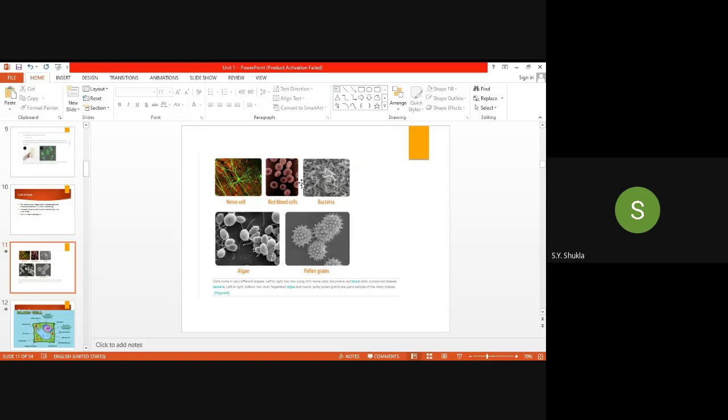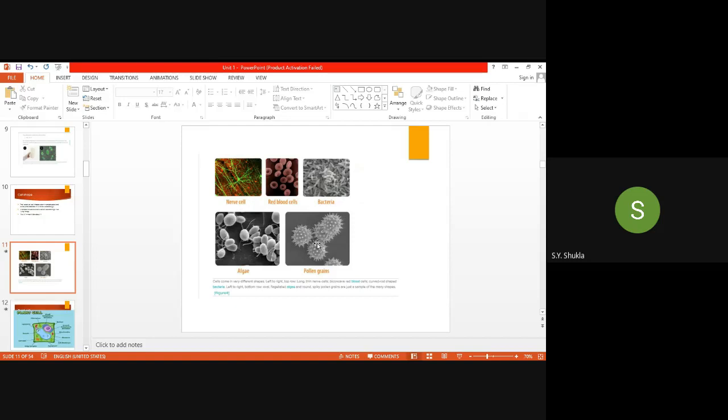Red blood cells require a circular shape, because of the maximum absorption of oxygen into the red blood cells. Bacteria, yeah, rod shape is also there, and cocci are also there. But in rod shape, generally the area is larger, and they are generally motile. This is algae, and this is pollen grains. They have these spine-like structures present on them, because they get protection from the environment, and sticking if it is transported from the air.